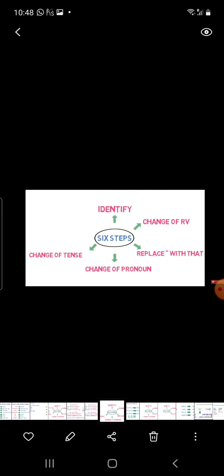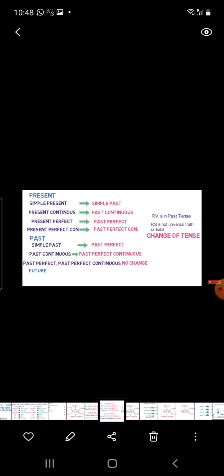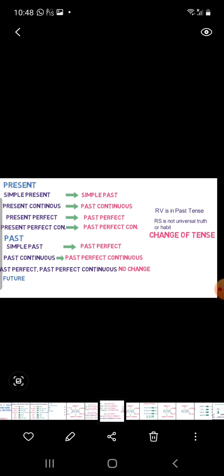Okay, now we will discuss them one by one. We have already discussed reporting verb identification, the reporting verb, and pronoun, and now we are going to discuss tense. Simple present changes into simple past. Present continuous changes into past continuous. Present perfect changes into past perfect. And present perfect continuous changes into past perfect continuous tense.